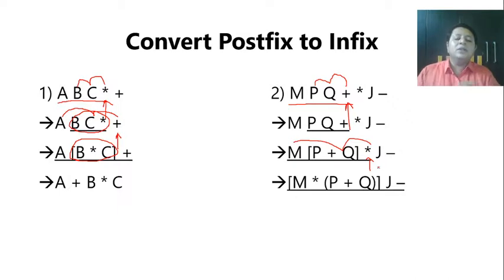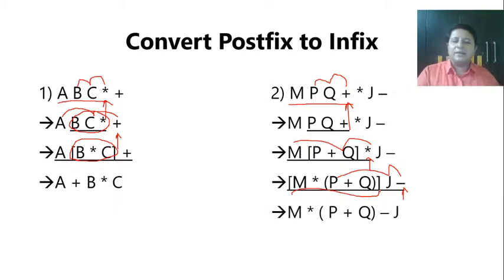And now the next operator we will go up to is minus. So what is minus going to work on? Minus is going to work on J and this complete bracket, that is the complete circle. Now see, multiplication is already done and minus is working after multiplication. Normal, so there is no problem at all. So we'll have M into (P plus Q) minus J. Are you getting that? And that will rather be without the outer bracket.